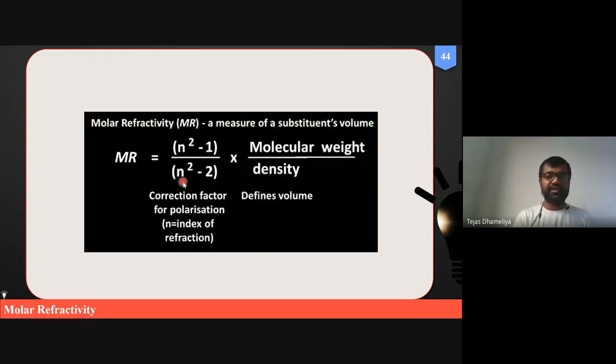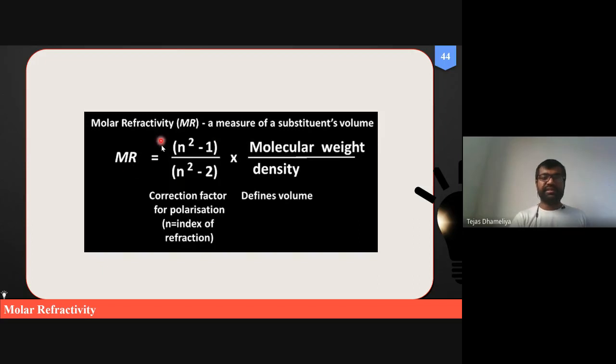This is eta, like alpha, beta, gamma, delta, but I cannot type it here, so it is mentioned as a small n. That is called the index of refraction, or sometimes the refractive index. Okay, so this is molar refractivity, a measurement of the substituent's volume.